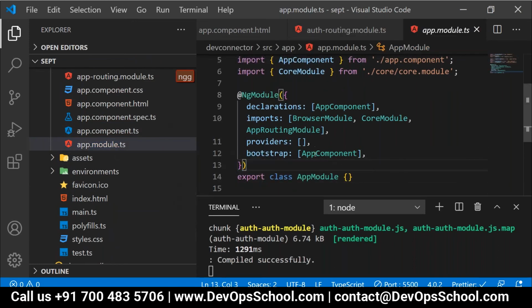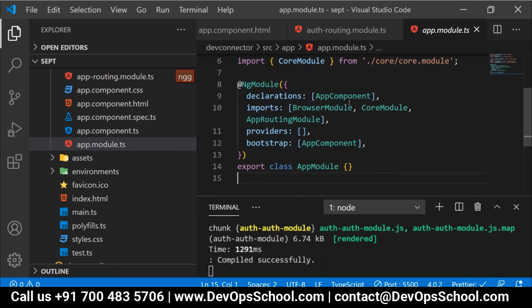Now people, as usual, the flow will start with index.html, correct? Over the browser, when you mention /auth/register, once it hits, it will come to your app module. Here it will check the app component path, and it will be matched. It will render the app component contents. But for this /auth/register, it will not find anything, because /auth is nothing but your routing point.